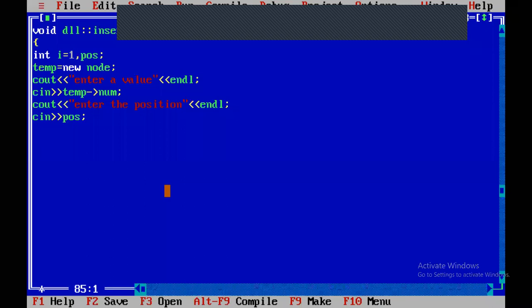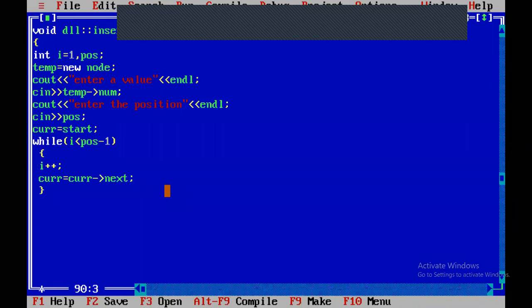Then you can traverse from the first node to the specified position. First of all, we know that the first node address is always stored at start. So while i less than position minus 1, i plus plus, current equal to current dot next.